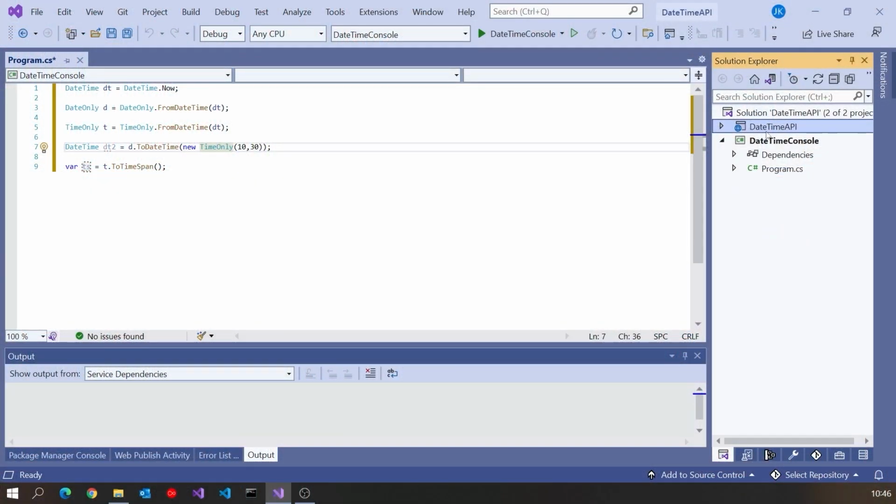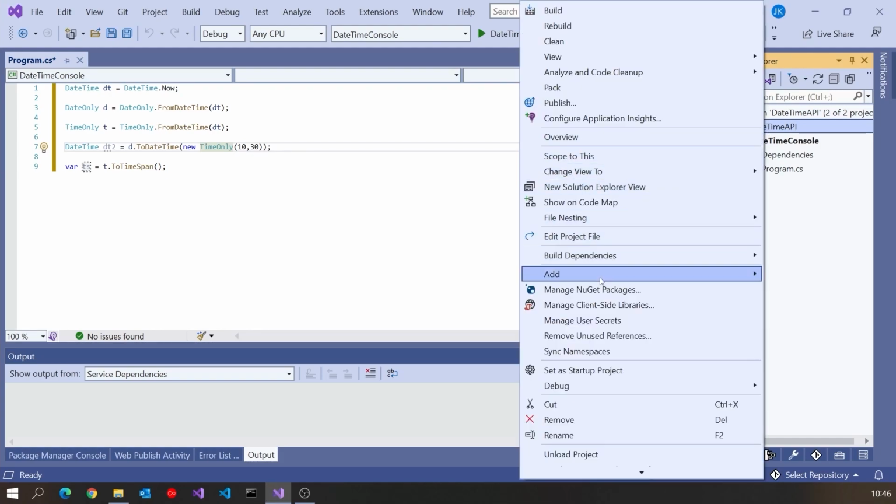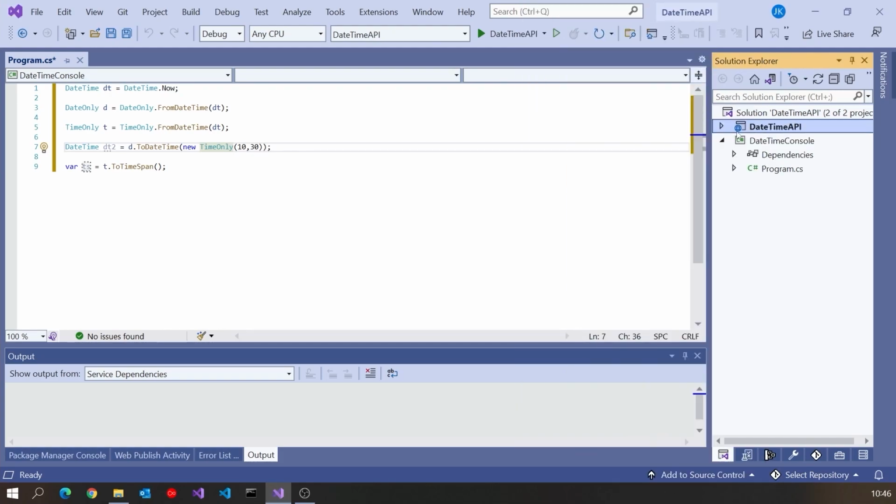But let's now start trying to talk about this in practice, because it's easy enough going through in a console application the various features that we have. But in a real application, what do you want to do with these TimeOnlys and DateOnlys? Well, what I want to do is have some kind of web application where I can send these out through a web API, get them manipulated on the browser, send them back, store them in a database, all that sort of thing. And so let's just take this DateTime API that I've written, set it as the startup project, and then you'll see what I've got in here.